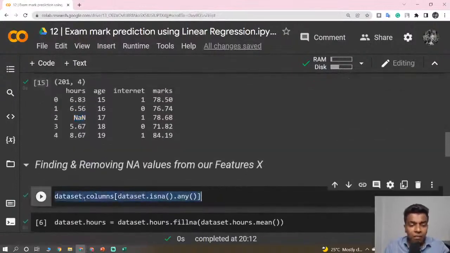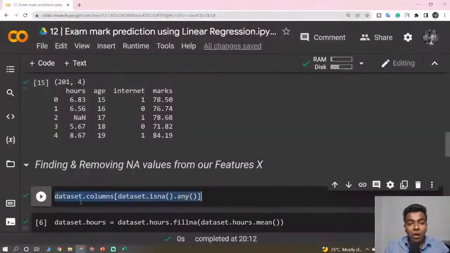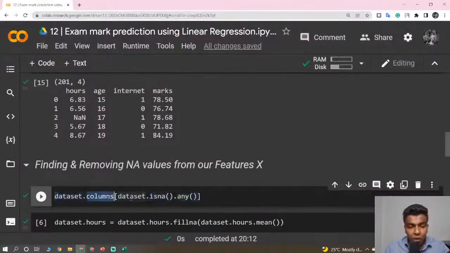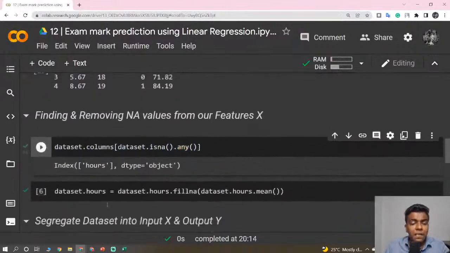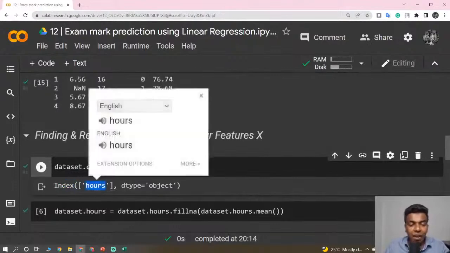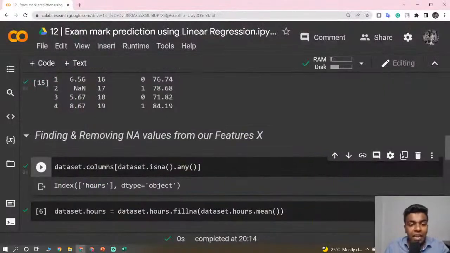So before removing the certain cell, or replacing it with the mean of the certain column, we need to find out in which column we are having that empty cell. To find that out, what we are going to do is dataset.columns of dataset.isna of .any. So you just run this. I'm just going to run it. Once you have run this, it is giving me the index in which we are having an empty cell or empty part. Okay, so here it is written in the Hash column.